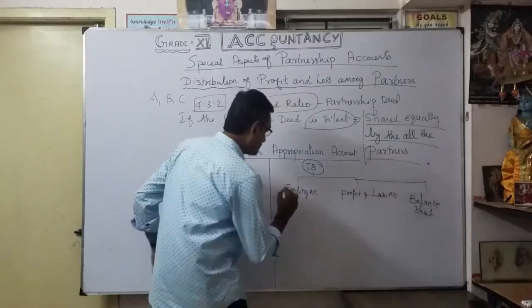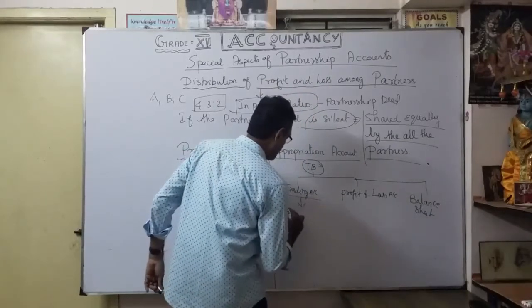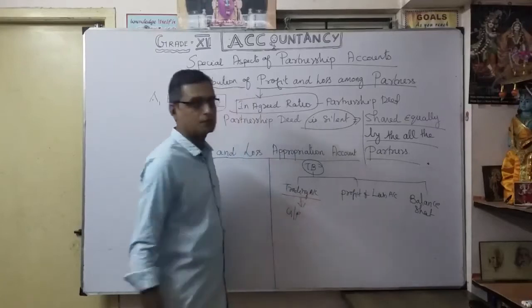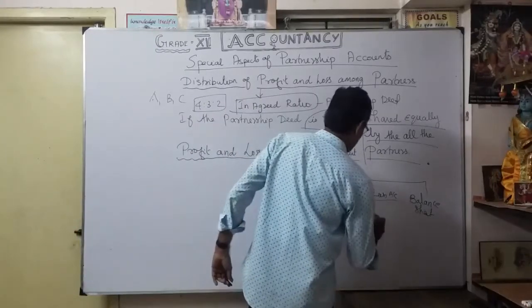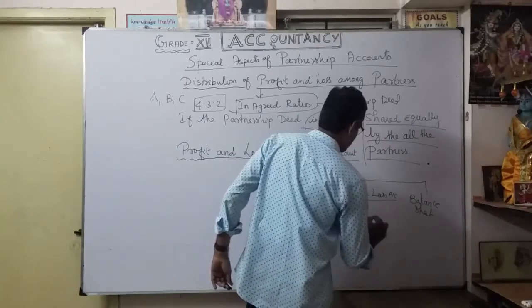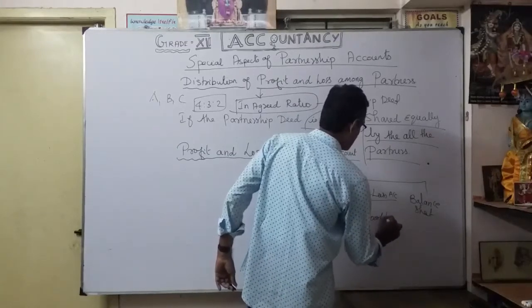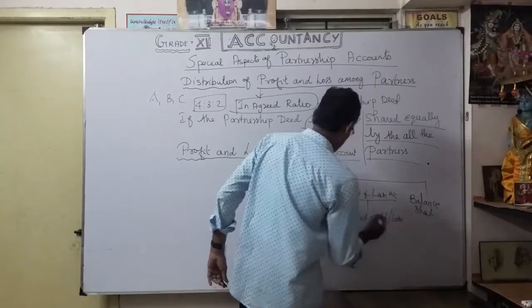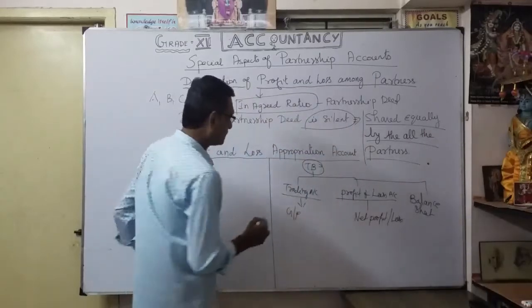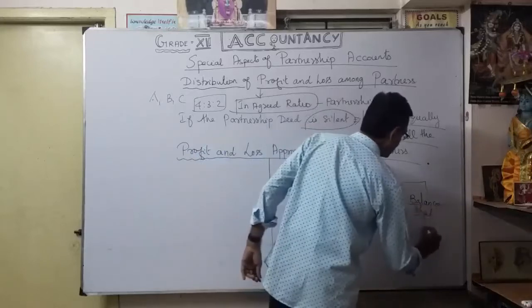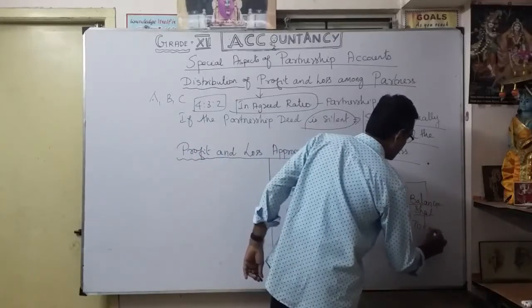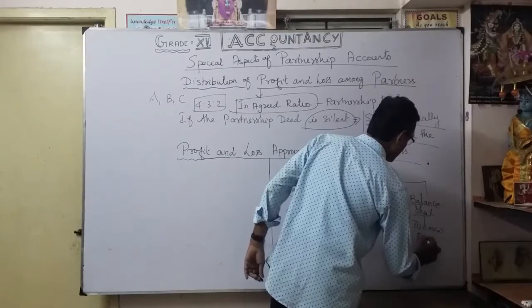You know the reason: the trading account is to find out gross profit or gross loss. Similarly, the profit and loss account is to find out net profit or loss. The balance sheet is to know the financial position of the company.